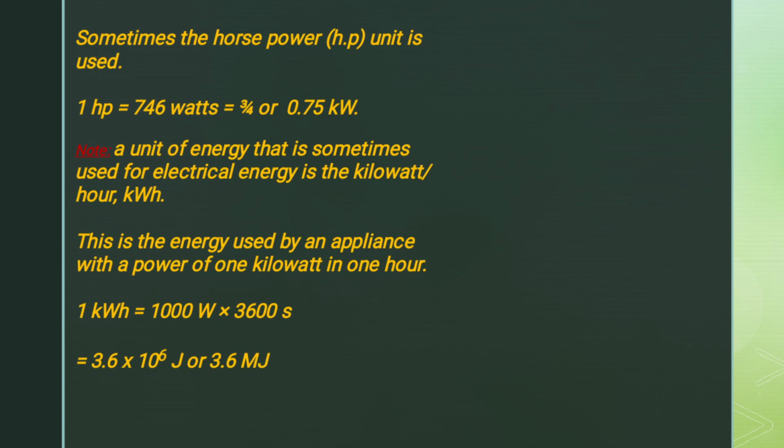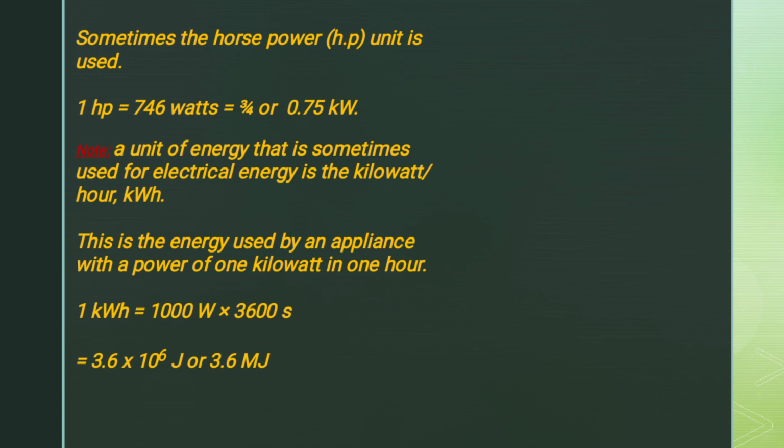Sometimes, like I said earlier, the horsepower is also used as the unit of power, and 1 horsepower is approximately equal to 746 watts, which is the same as 3 over 4 kilowatt or 0.75 kilowatt. And you should also know that the unit of buying electrical energy or using electrical energy is the kilowatt hour, kWh.